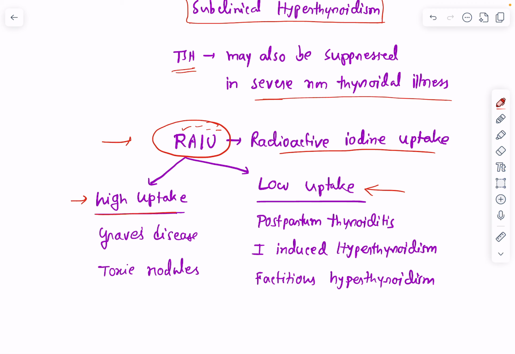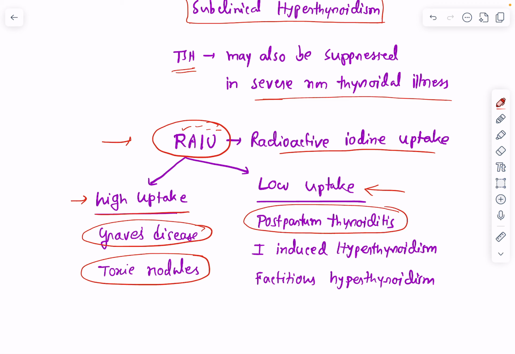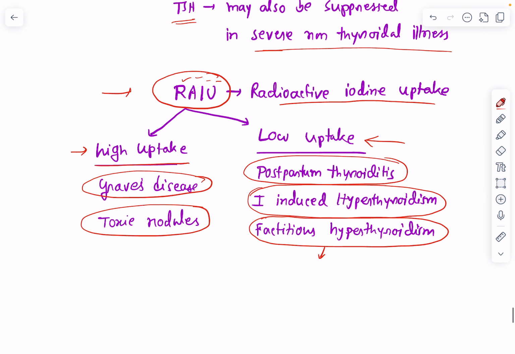High uptake will be seen in cases of Graves' disease and toxic nodules, okay, toxic multinodular goiter. Low uptake will be seen in cases of postpartum thyroiditis, iodine-induced hyperthyroidism, and factitious hyperthyroidism. Now, what is factitious hyperthyroidism? In factitious hyperthyroidism, there will be intentional intake of excessive thyroid hormone, right?